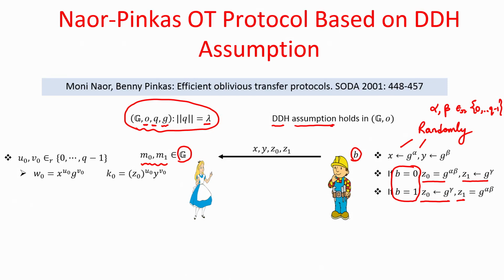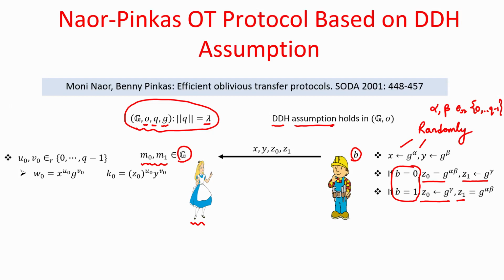Okay. That is what we will do in every oblivious transfer protocol. Sender has to somehow send both the messages, and it has to do it in such a way that receiver should have the capability to recover back only one of the messages that it is interested in. So, now to send the messages, what Alice is going to do is Alice is going to generate two keys